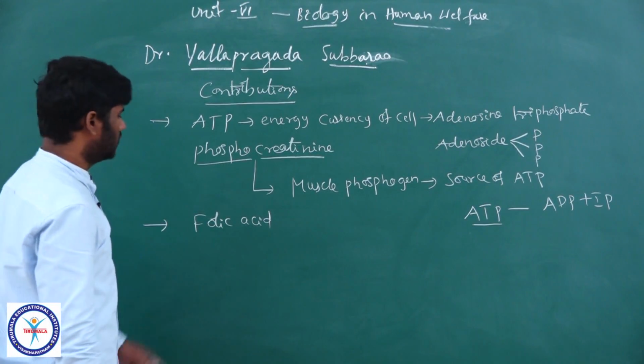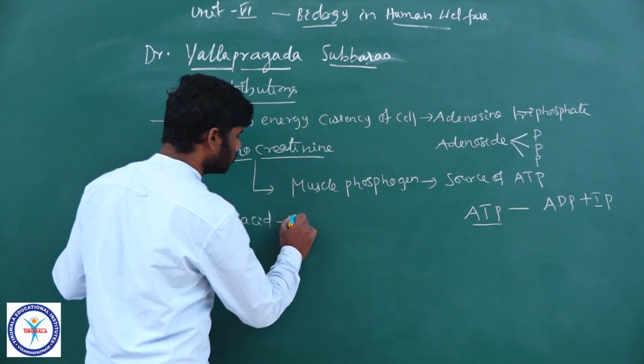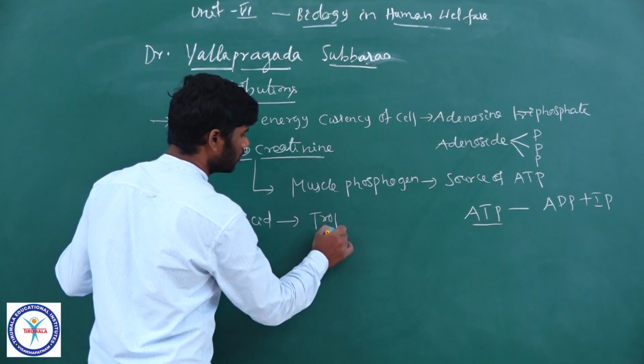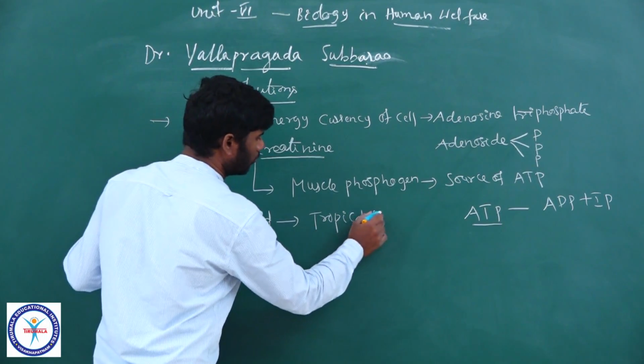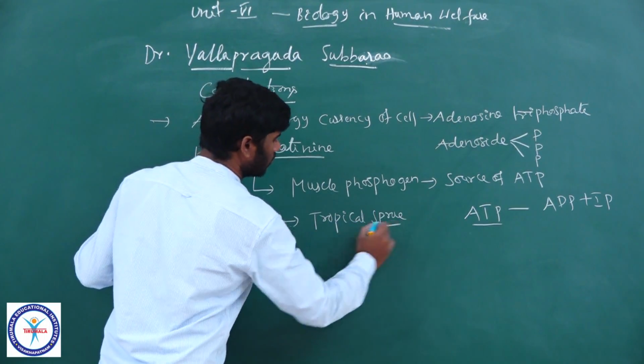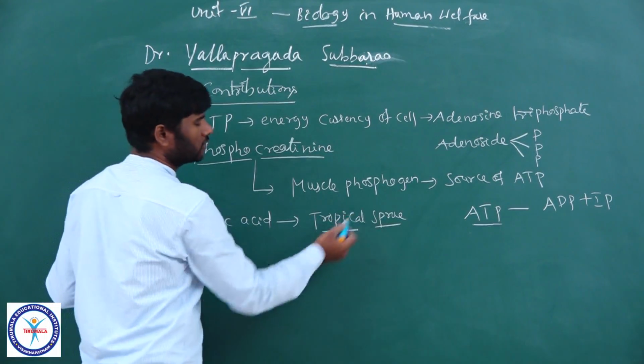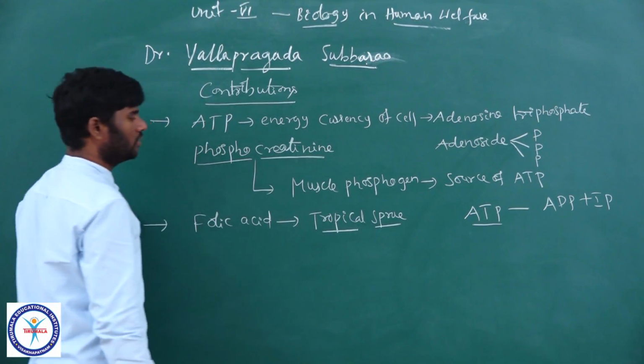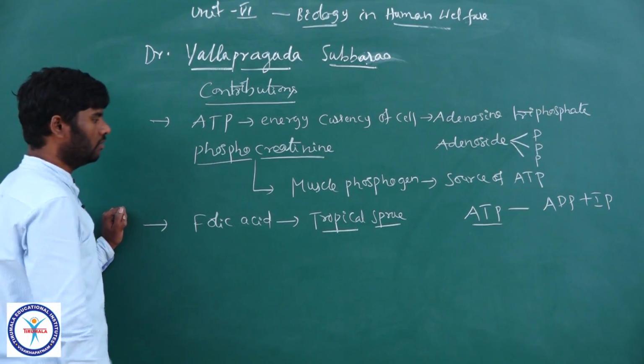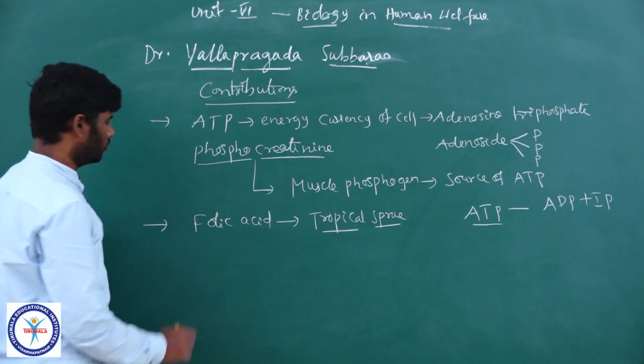Next, folic acid. It is a medicine which is used to treat tropical sprue. His elder and younger brothers died of tropical sprue. So folic acid is the drug used to cure tropical sprue.